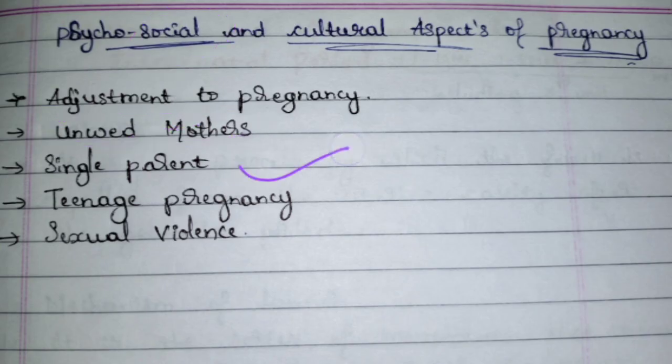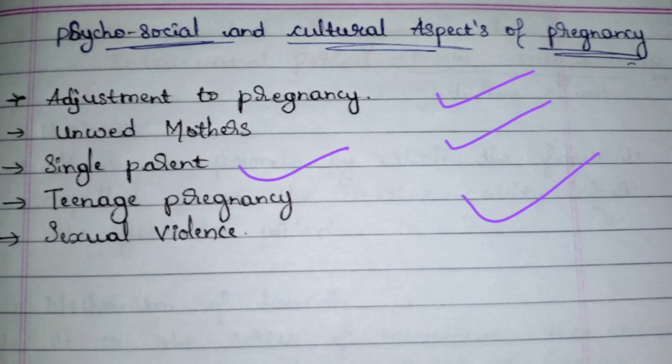And then single parenting can be seen in different ways, like single parenting by choice, where the mother decides I want to raise my child on my own, or the parents get divorced, so the child has to stay with either the mother or the father. The third type is if the father is working in a different place, so the mother has to take care of the child alone.